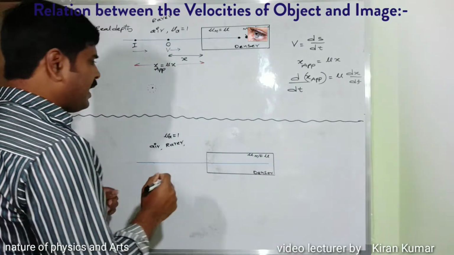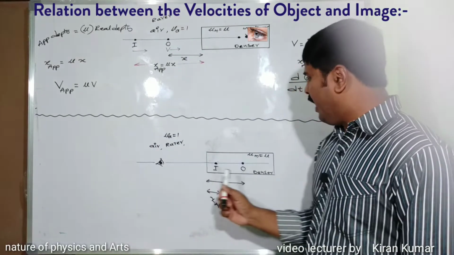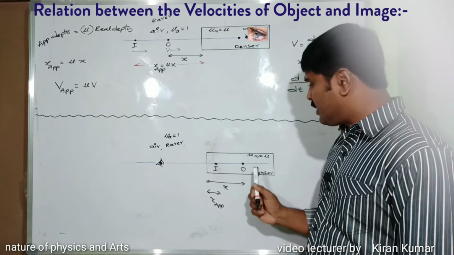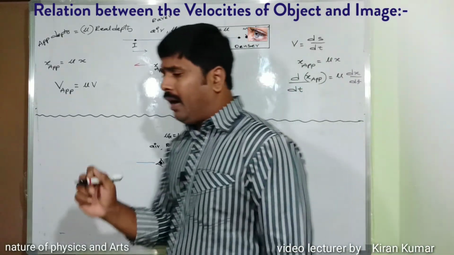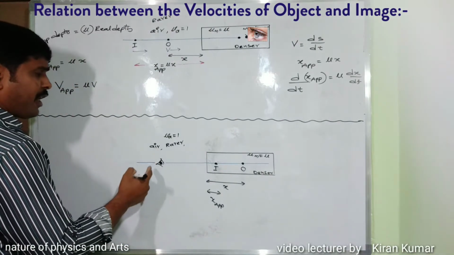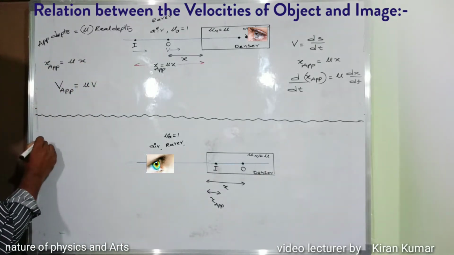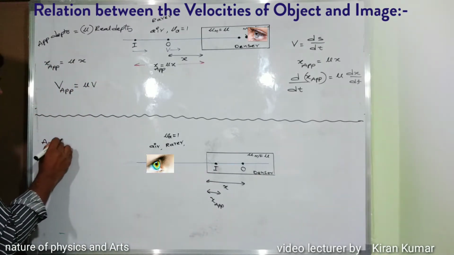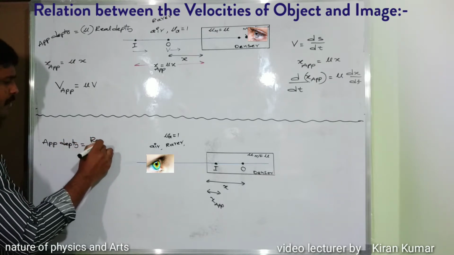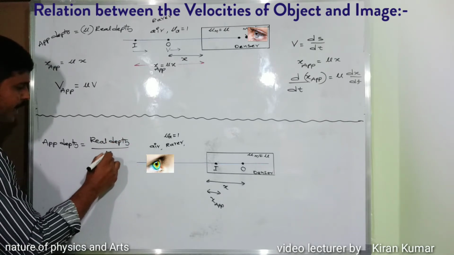The next case we are going to discuss is the observer in a rarer medium and the object in the denser medium. Try to understand the basic formula: whenever the observer is in a rarer medium observing the object in the denser medium, the apparent depth is equal to the real depth divided by the refractive index.